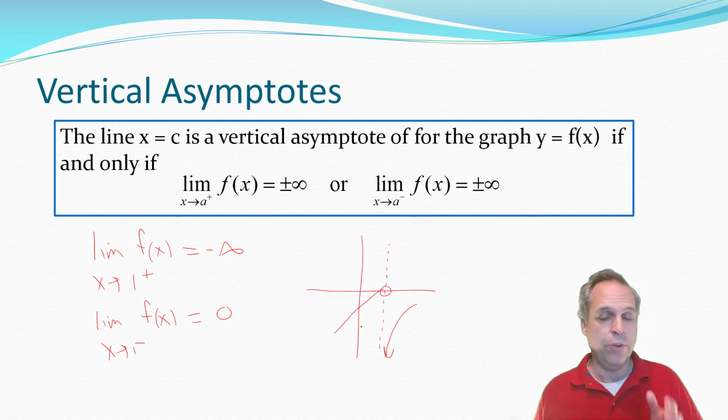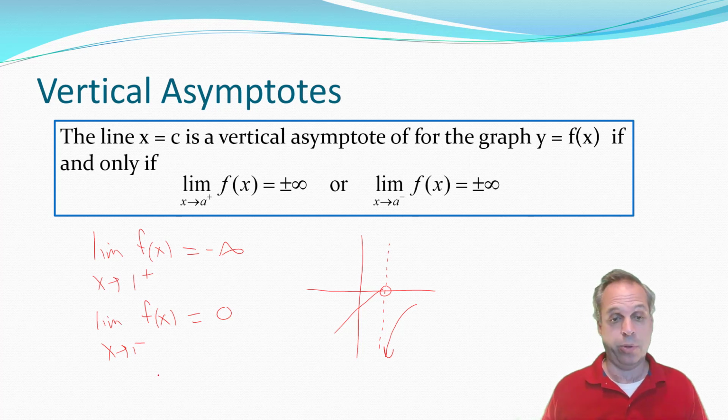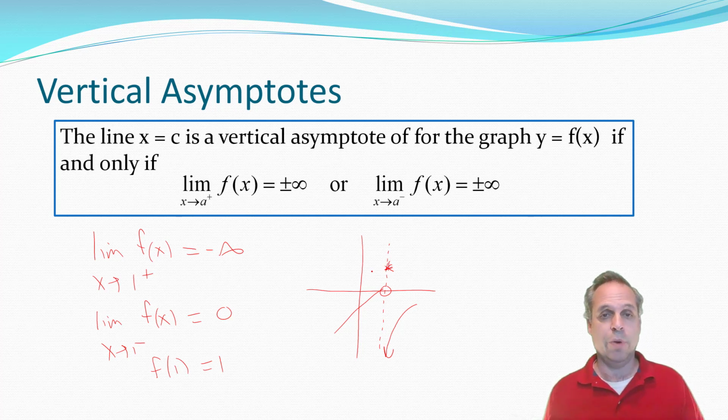Also, having a vertical asymptote does not mean the graph can't be defined at that line. It can be. For example, here I could say f of 1 is going to be 1. I would then have this filled in dot right here on the graph, and that's perfectly fine. This function still has a vertical asymptote. And notice that the graph crosses it. So saying the phrase "an asymptote is a line that the graph gets close to but doesn't cross" is not true. So please don't say it.